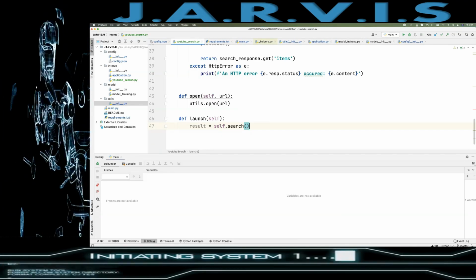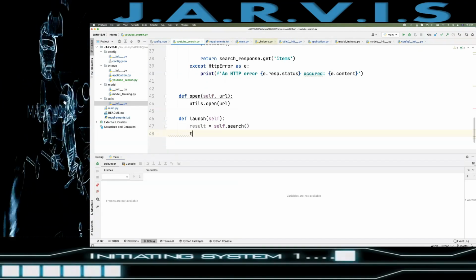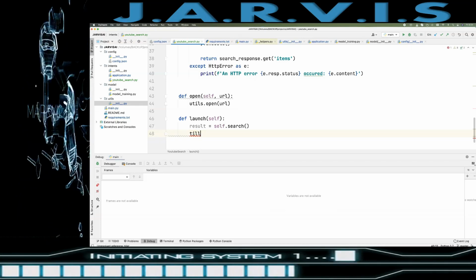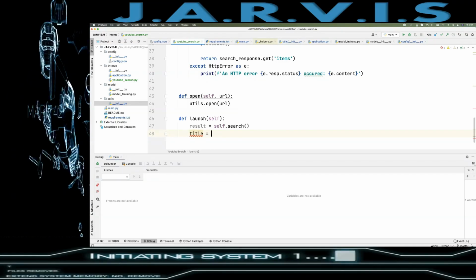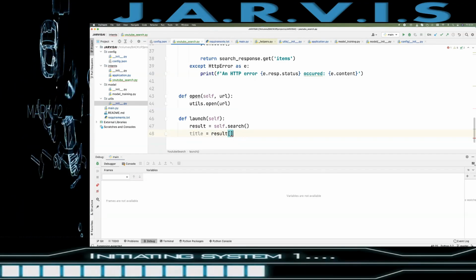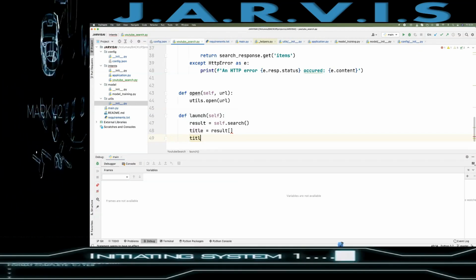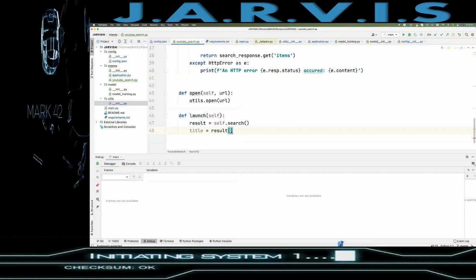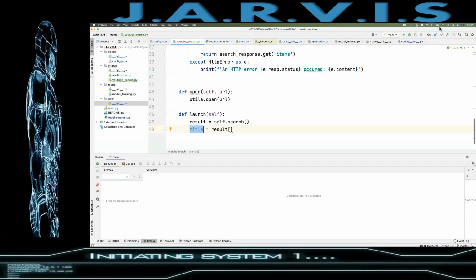So here we will have the search, then we need to have the title. So result, how we can have it, I'll just show you later, right? Okay, so let's see what the objects and values are that are coming here.